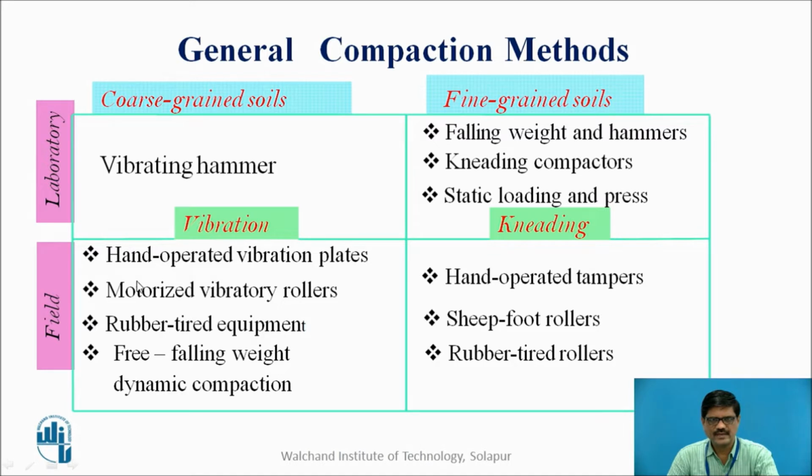which can be achieved by hand operated vibration plates or motorized vibratory rollers, rubber tired equipment, free falling weight, dynamic compaction, etc. Whereas for the fine grained soil in the laboratory, we can achieve the compaction by falling weight and hammers, kneading compactors, static loading and pressing. And on the field, we can use hand operated tampers, sheep foot rollers, rubber tire rollers. So these are certain compaction methods which are adopted in the laboratory as well as on the field.